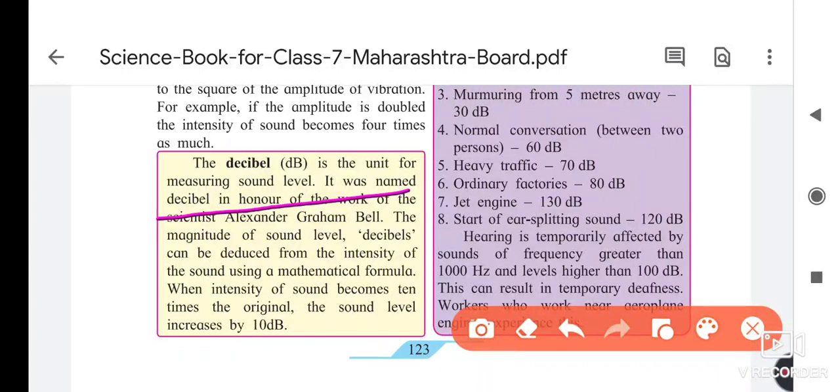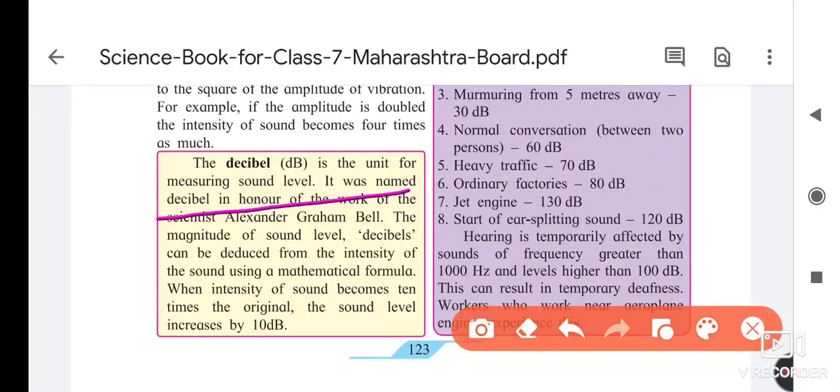It was named decibel in honor of the work of the scientist Alexander Graham Bell. The magnitude of the sound level in decibels can be deduced from the intensity of the sound using a mathematical formula.